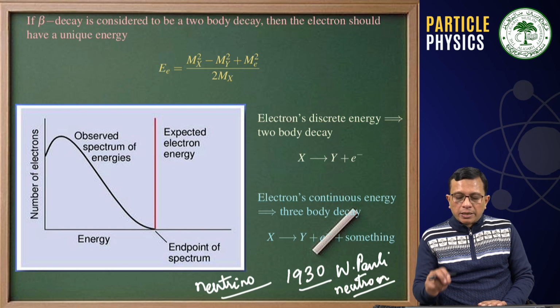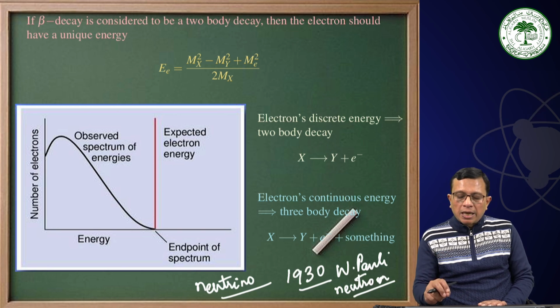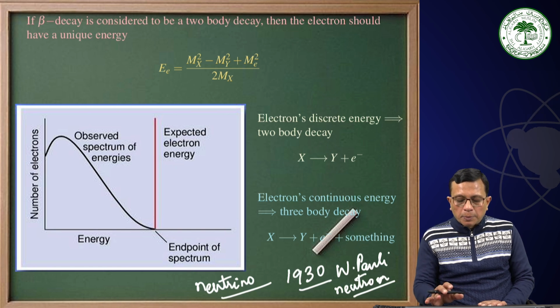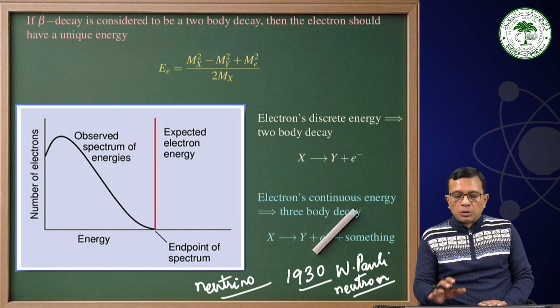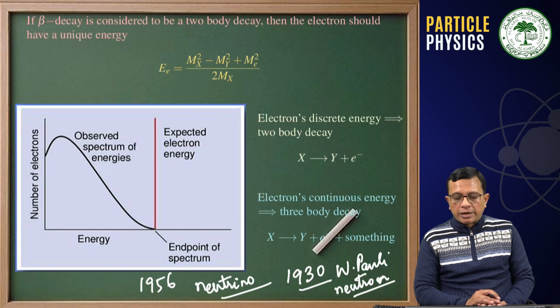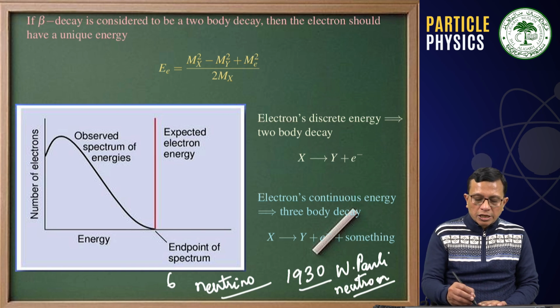He argued that in beta decay there are three particles in the final state instead of two, and that the extra particle is almost massless and has spin half. Therefore, a spin half particle which is almost massless was proposed by Pauli in order to save the energy and angular momentum conservation law, and this particle was observed in experiments in 1956. We have a complete unit on neutrino physics where we will discuss the importance of this particle.